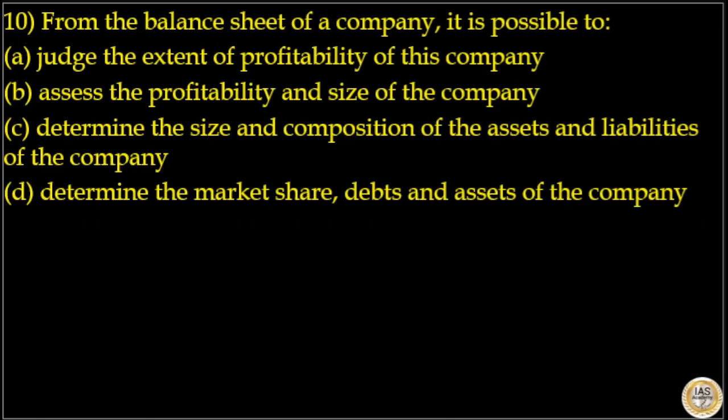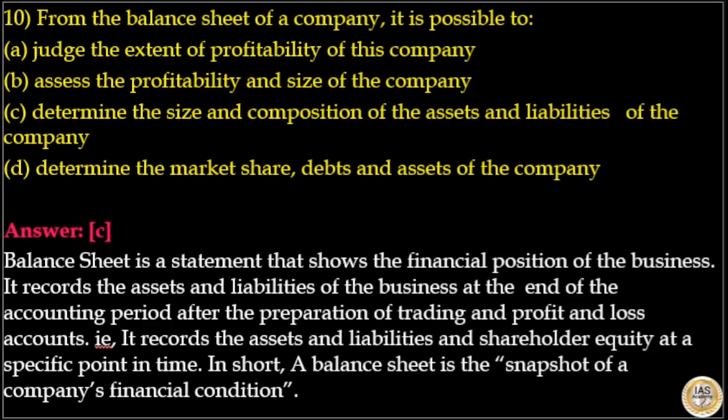Next is: from the balance sheet of a company, it is possible to do which of the following? Options are judge the extent of profitability of this company, assess the profitability and size of the company, determine the size and composition of the assets and liabilities of the company, determine the market share, debts and assets of the company. Here the answer to this question is option C. Determine the size and composition of the assets and liabilities of the company.